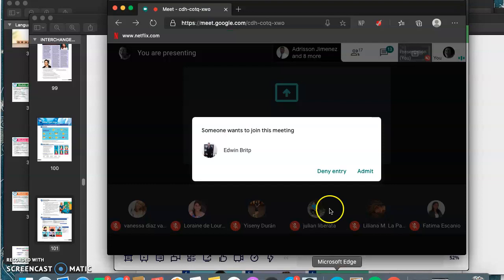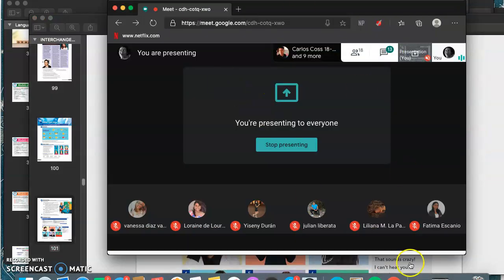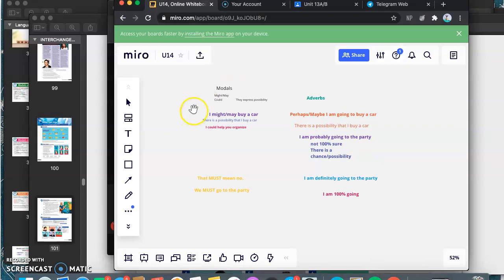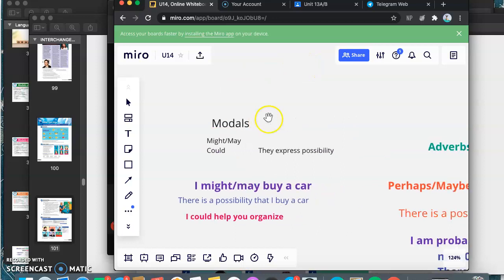In this case, we have might and we have may. So when we use the modals might or may, we are expressing a possibility, something that has a chance of happening, but you are not 100% sure that it's going to happen.